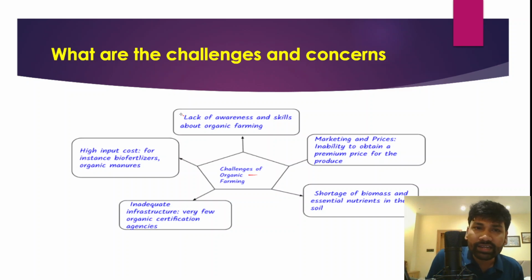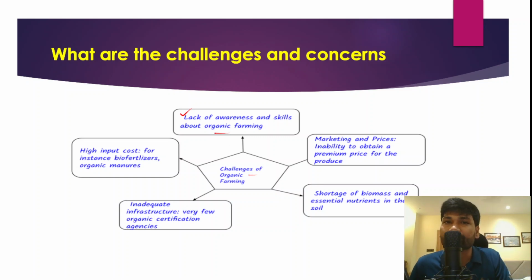So there is a need for enhancing awareness and providing skills and training about organic farming and natural farming, and this aspect has to be dealt with at the grassroots level. We can take a block as a unit, a village as a unit, or even a district as a unit to further improve awareness among the farmers, and skill training should also be provided. Another major challenge with respect to natural farming is marketing and price determination.